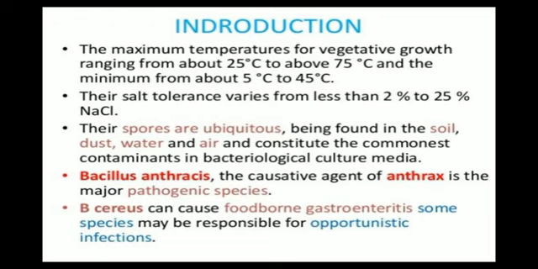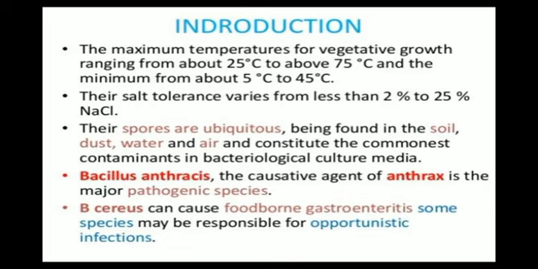If the temperature rises above 75 degrees Celsius, the bacteria can die, and if the temperature falls below 5 degrees Celsius, the bacteria can die there too. That means the temperature should be not more than 75 and not less than 5 degrees Celsius, then only the bacteria can grow properly.